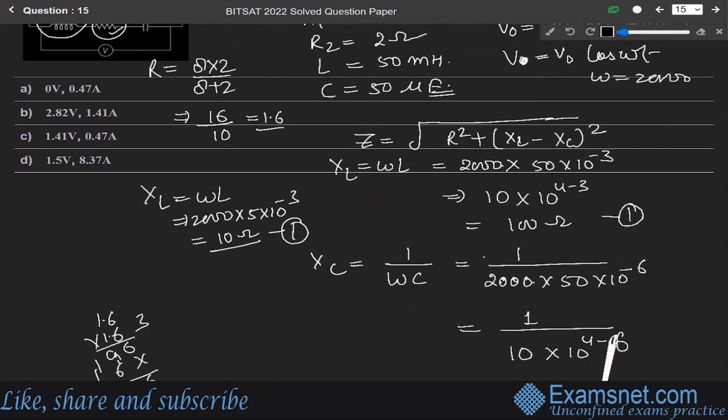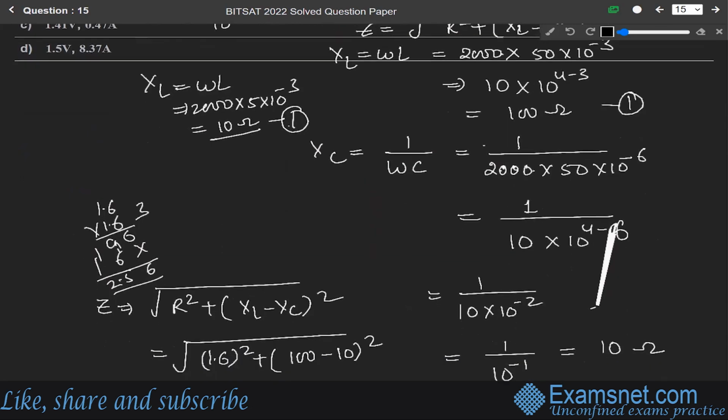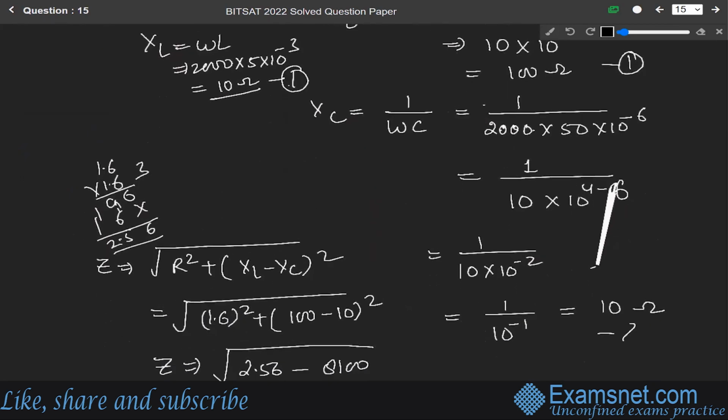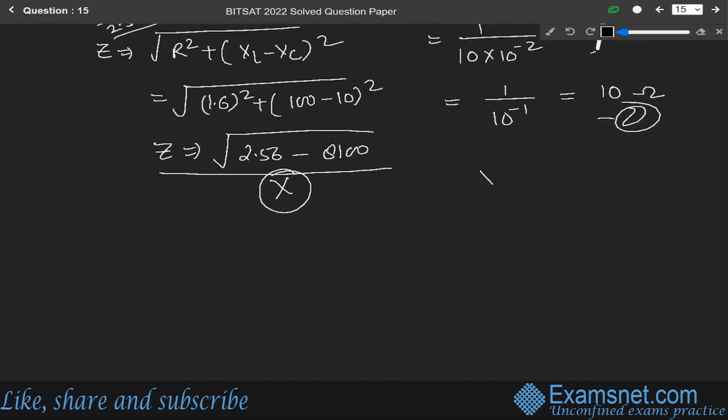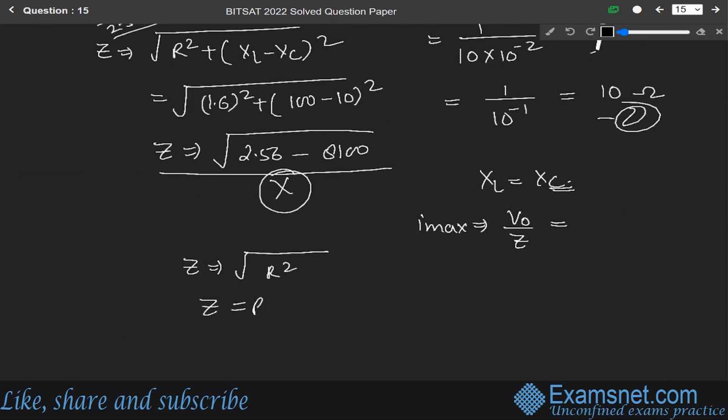So let us say this is equation number 2. If we see from equation 1 and equation 2, X_L equals X_C. So X_L equals X_C means I maximum will be equal to V naught over Z. So when X_L equals X_C, Z will be equal to the square root of R square only. So Z will be equal to R. Okay, so it will be V naught over R only.